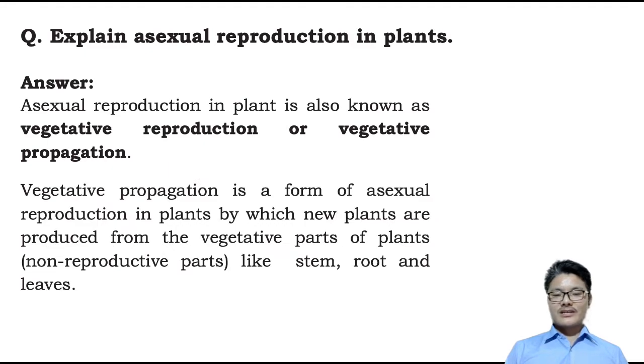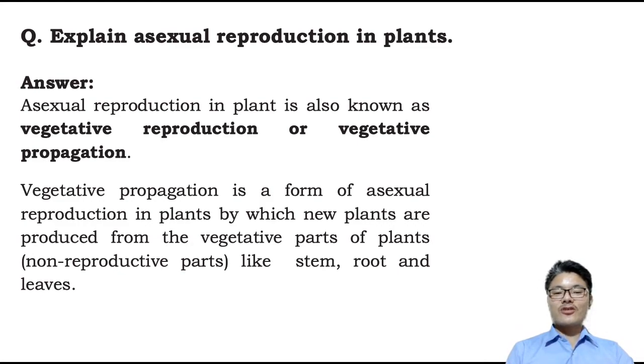So how does it occur? Usually in the case of plants, we have flowers as the reproductive organ, and in the flower we have a male reproductive part and a female reproductive part, which help in fertilization after pollination, and then there is formation of a zygote, and later on seeds are formed, and seeds will be used for reproduction in flowering plants. Now, what is the asexual mode of reproduction?